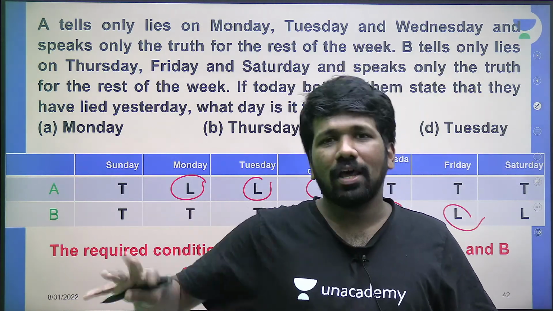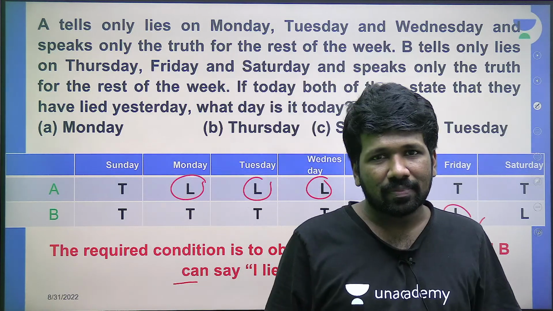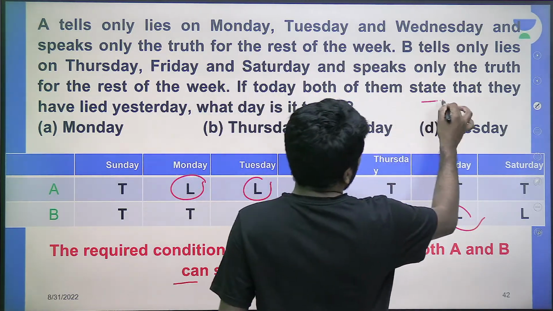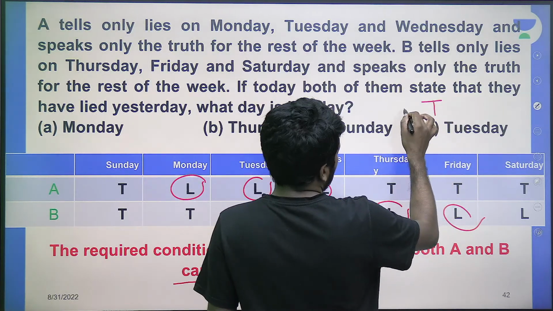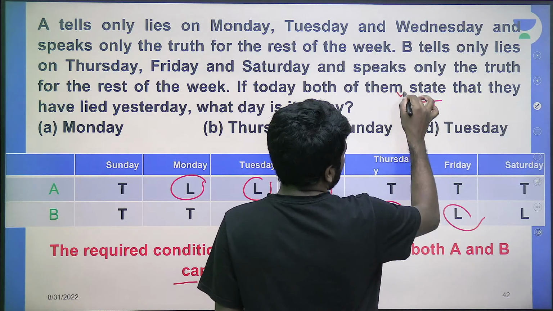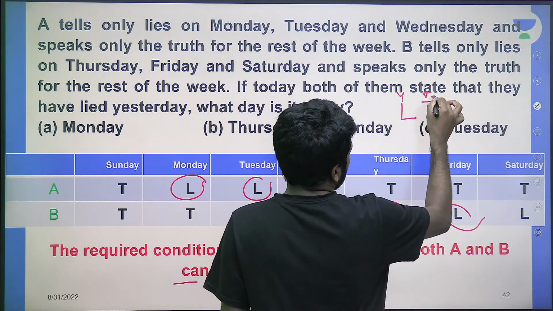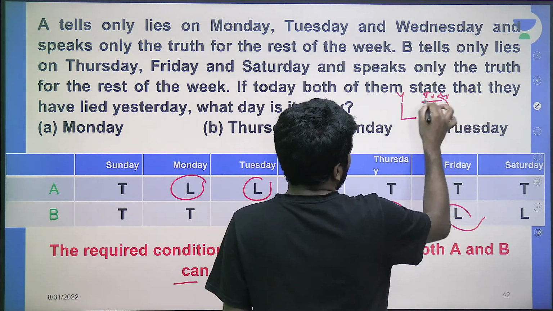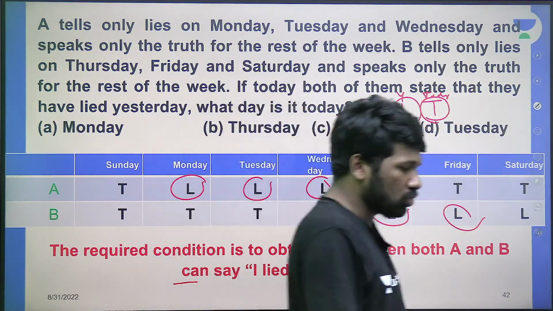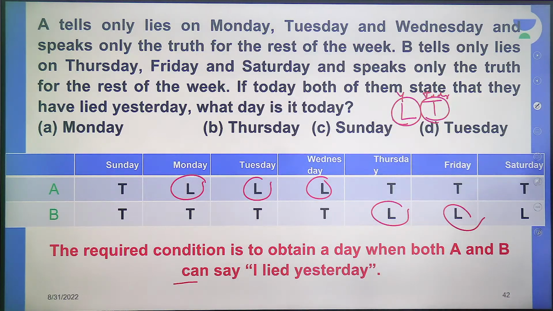If telling truth, all are truth. That is the meaning. So I lied yesterday, one possibility is a truth speaker can say I lied yesterday if yesterday he lied. If this is yesterday and this is today, if today he is telling truth, yesterday he should be lying. Is that clear? Yesterday he should be lying. Why? Please respond.